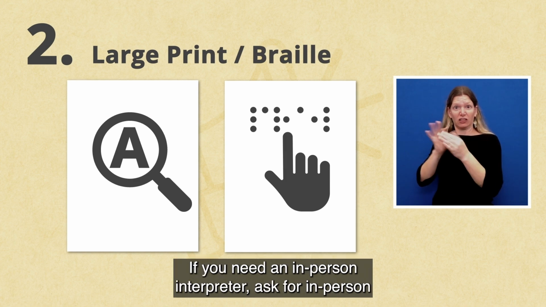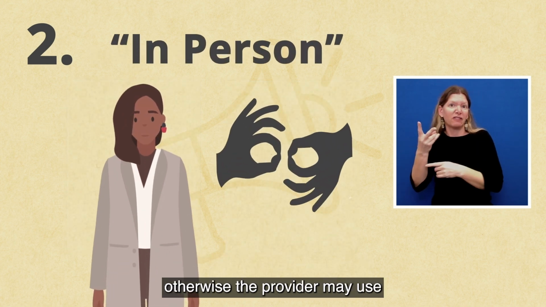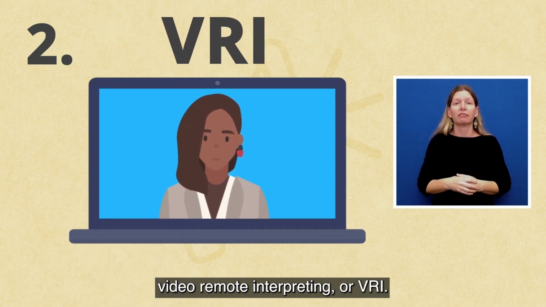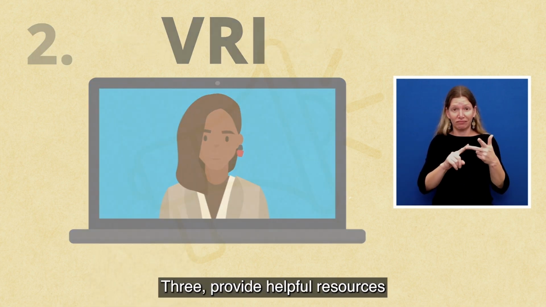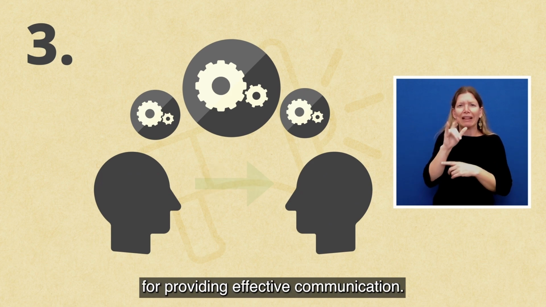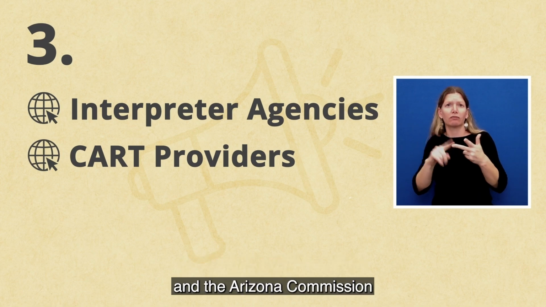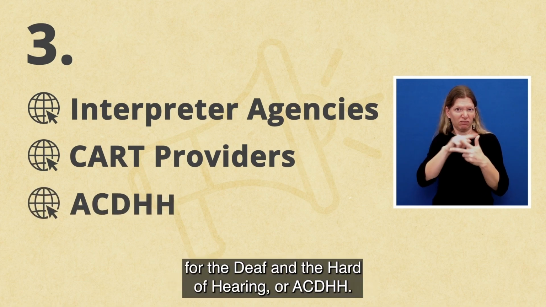If you need an in-person interpreter, ask for in-person. Otherwise, the provider may use video remote interpreting, or VRI. 3. Provide helpful resources for providing effective communication. Include links to interpreter agencies, CART providers, and the Arizona Commission for the Deaf and the Hard of Hearing, or ACDHH.